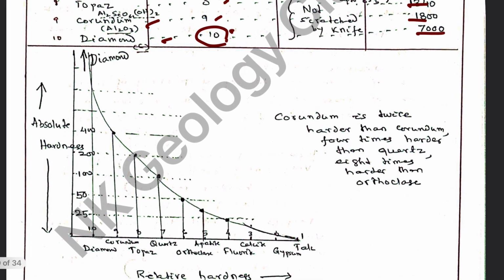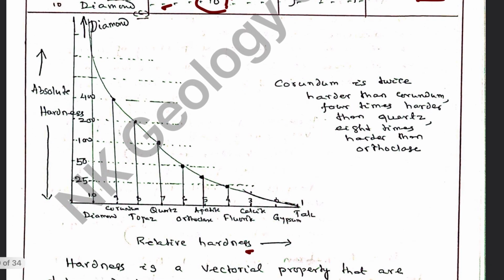It is well explained by this graph. If we take the relative hardness on this axis and the absolute hardness on this axis, we have talc, soft, hardness 1, gypsum 2, calcite 3, fluorite 4, apatite 5, orthoclase 6, quartz 7.